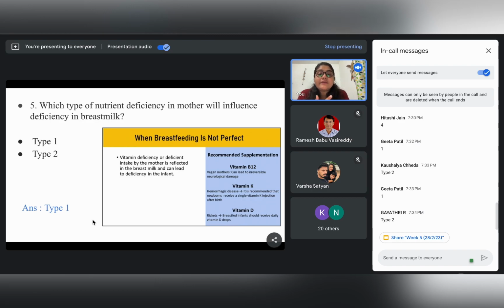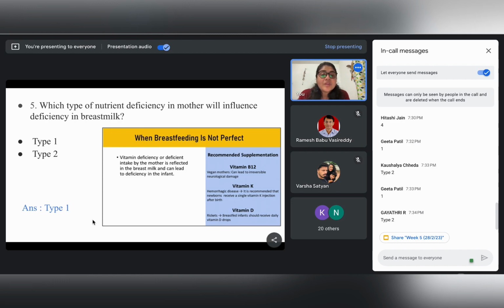Suppose we have a mother who is not able to take the adequate amount of the different vitamins that are required for her well-being, say vitamin B12 in case of vegan mothers, or somebody who is not taking a proper diet, then vitamin B12 can be deficient.